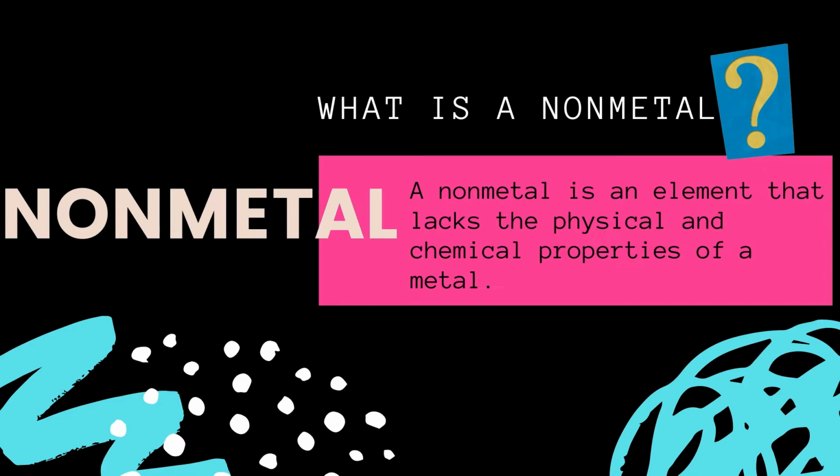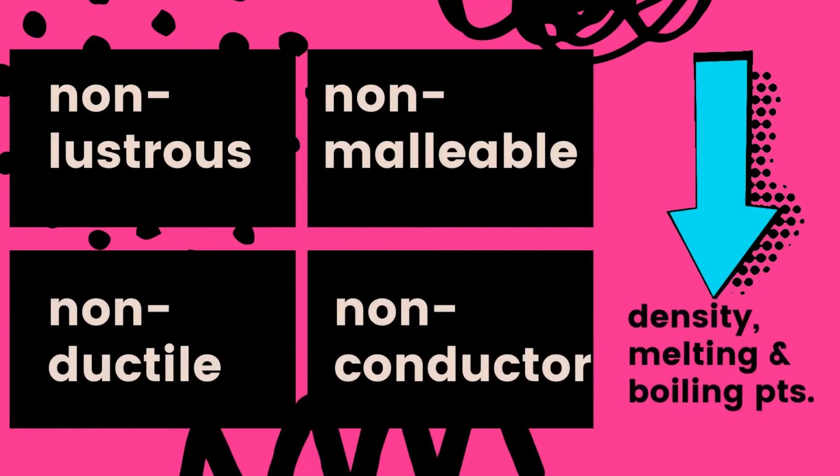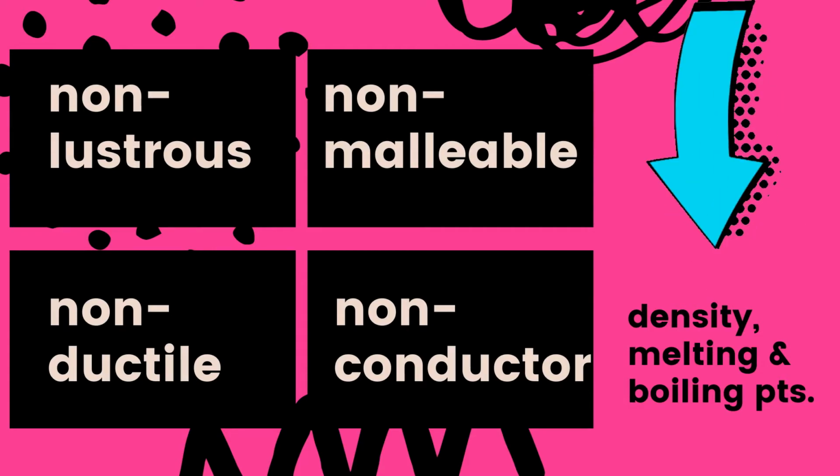Non-metal is an element that lacks the physical and chemical properties of a metal. In simple terms, non-metal is a direct contrast of a metal. Because of this, non-metals are non-lustrous, non-malleable, non-ductile, and non-conductive. They also have low density, melting, and boiling points.